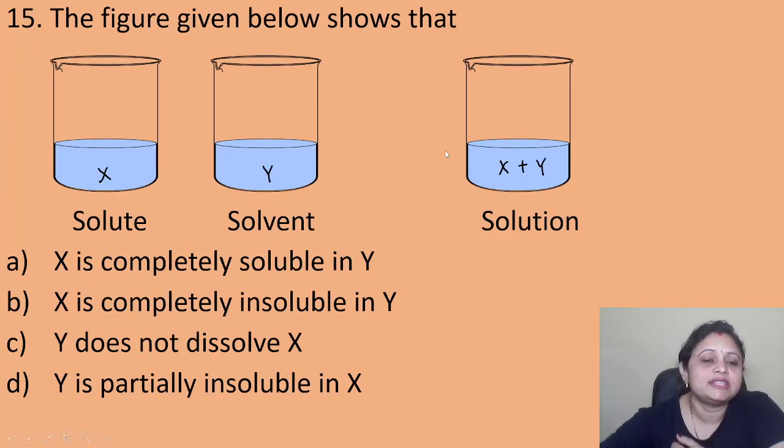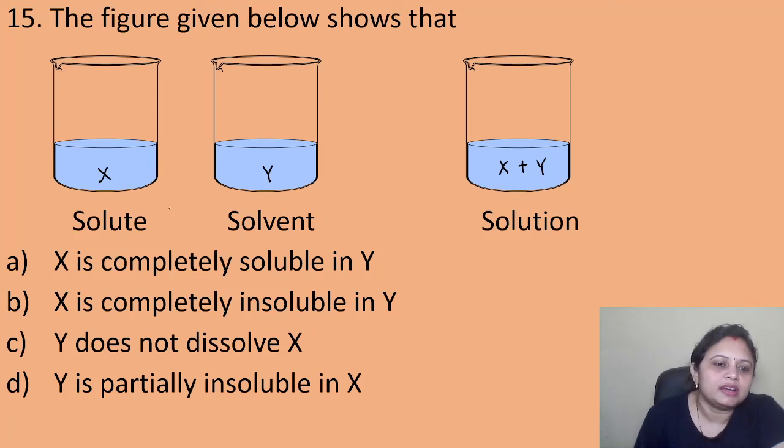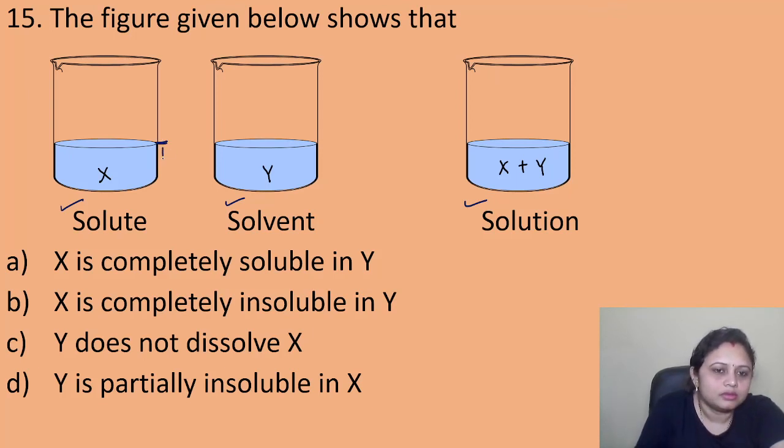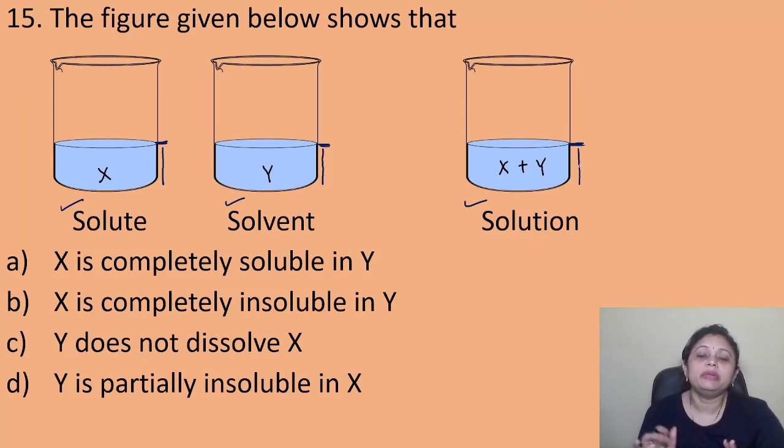Coming to the last question of today's session. Here in X, the solute is present, and in Y, the solvent is given, and together it is the solution. It is given that X is present in this amount, Y also is present in this amount, and when we add X and Y, the total volume is not changing. When we mix the solute in the solvent, the solution is formed.